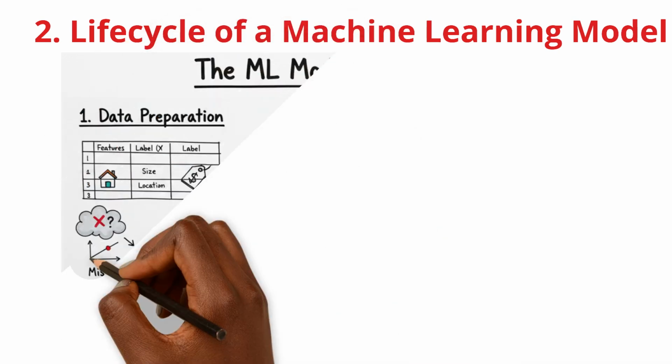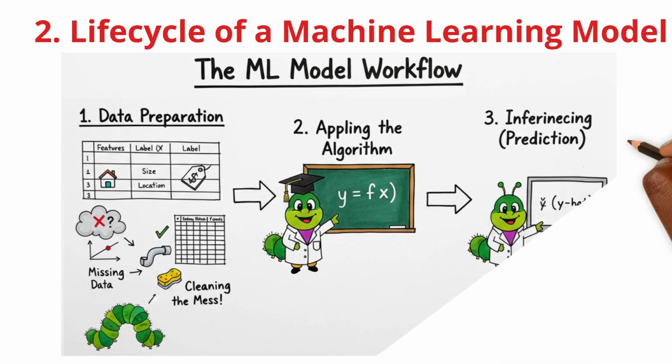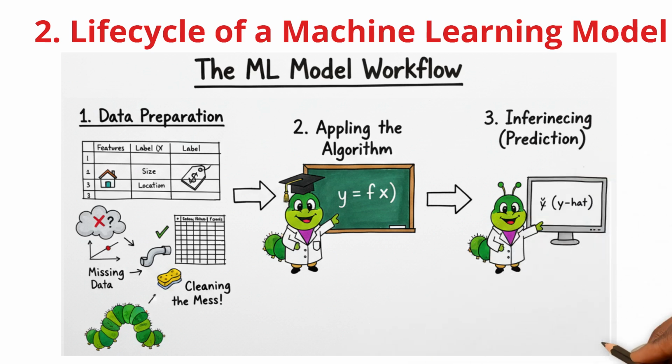Building a machine learning model is a journey from raw data to smart predictions. It all starts with data preparation. Think of a spreadsheet where your features are the details you observe, like a house's size, and the label is the answer you want to predict, like its price.